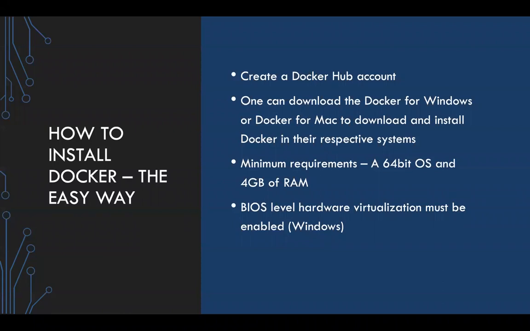The easiest way to install Docker is to download Docker Desktop. It's called Docker Desktop for Windows and Docker Desktop for Mac, right? The minimum requirements: you should have a 64-bit operating system. You should have 4 GB of RAM to install Docker and work with it smoothly. And BIOS-level hardware virtualization should be enabled for Windows, right? So you should go to your BIOS and enable virtualization over there, right?